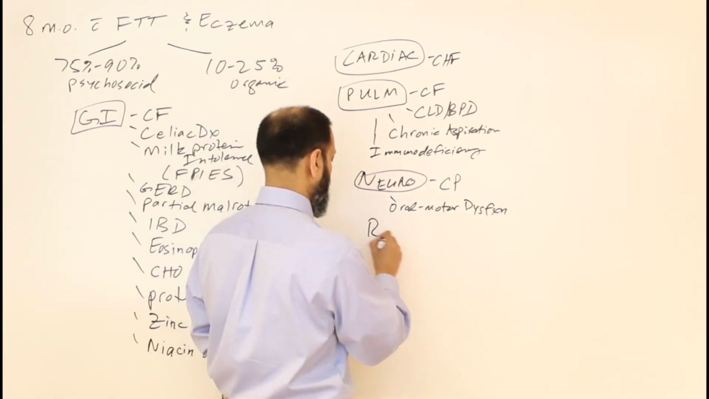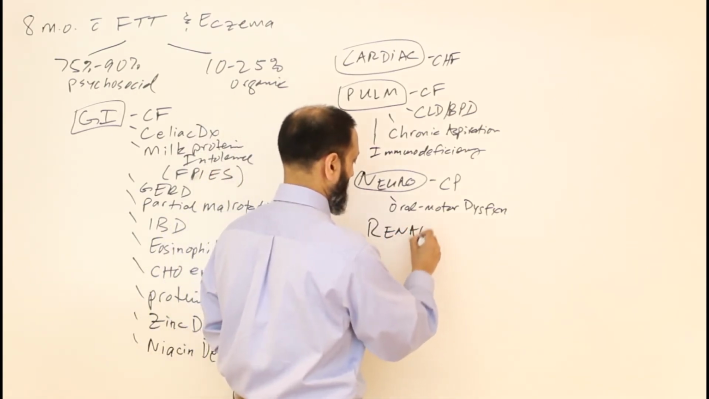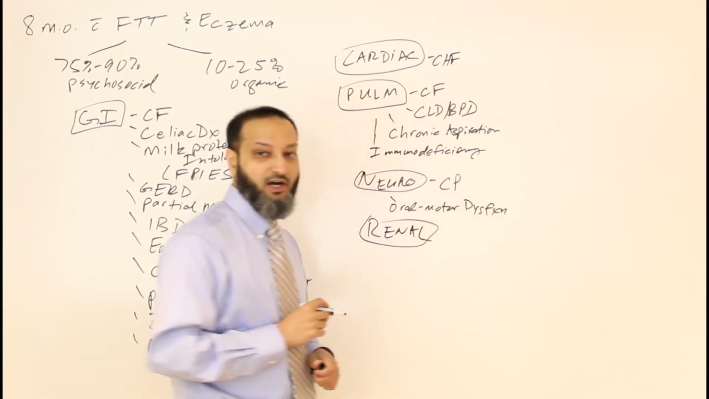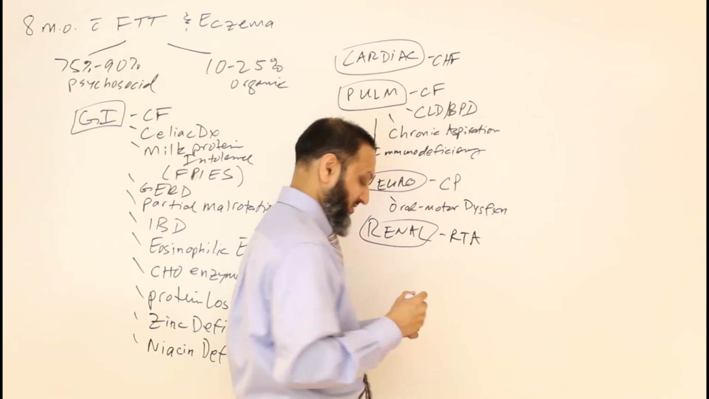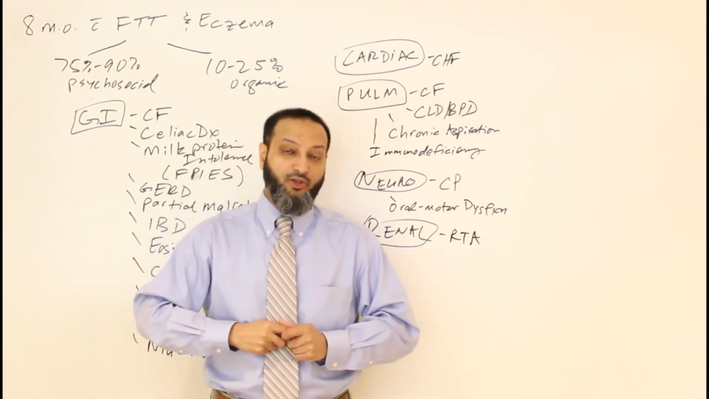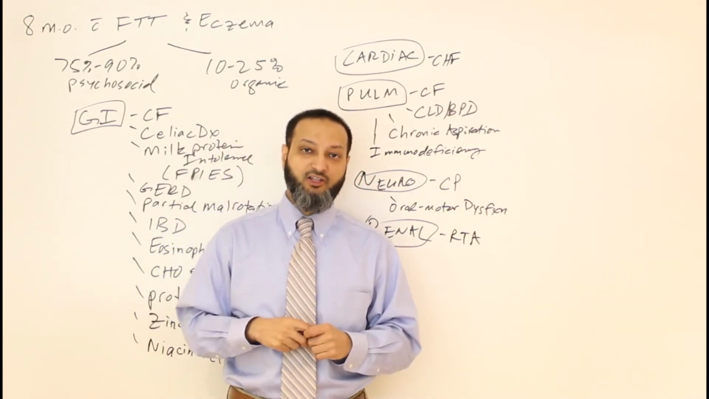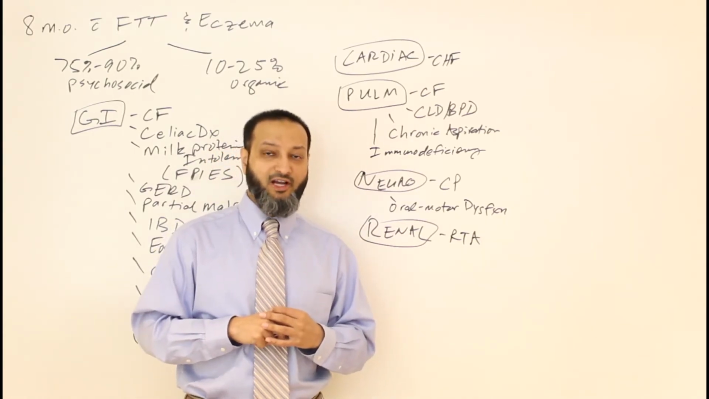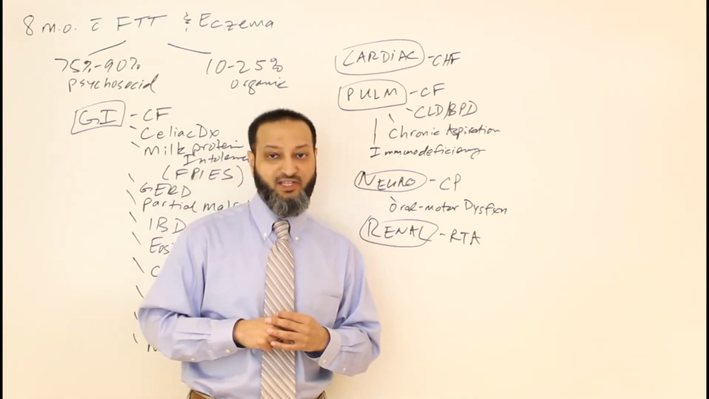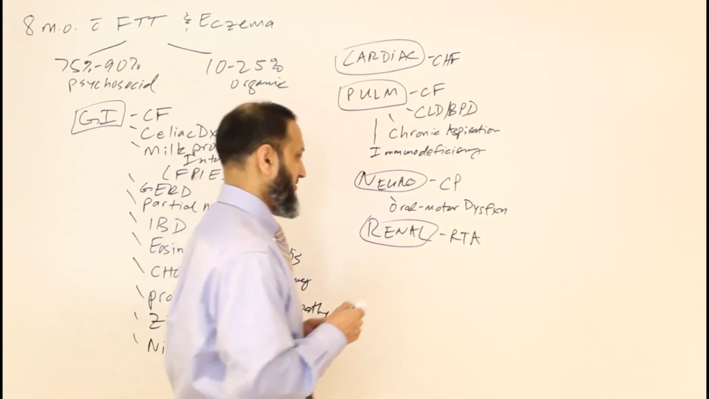Another category that we could talk about would include renal causes of failure to thrive. So a big thing here is renal tubular acidosis. That's something you should always think about in a child coming in with poor weight gain and failure to thrive, to make sure they're not acidotic, and check their renal function to make sure they don't have renal tubular acidosis, because that can definitely cause failure to thrive.